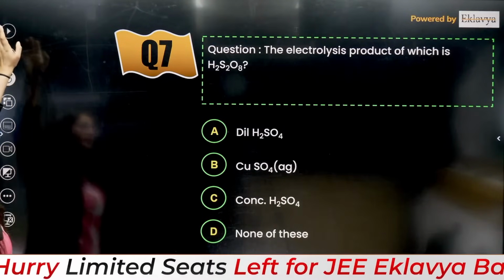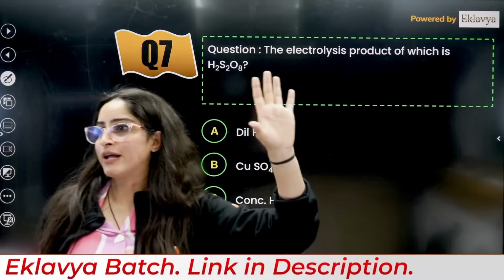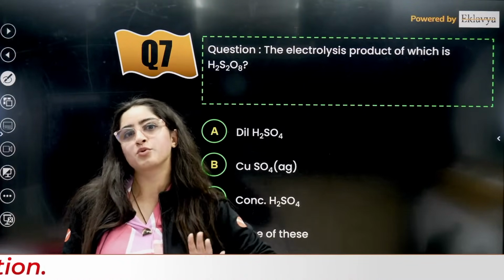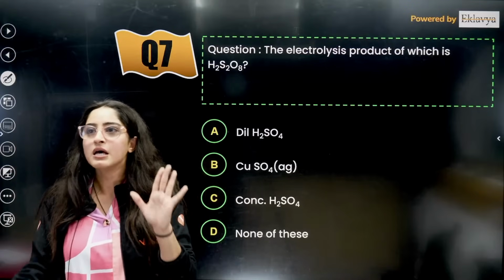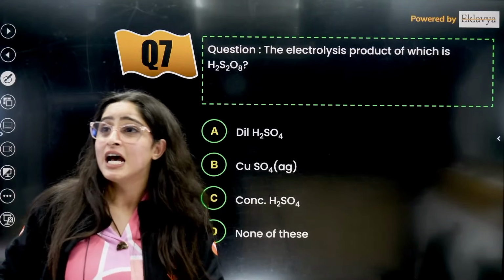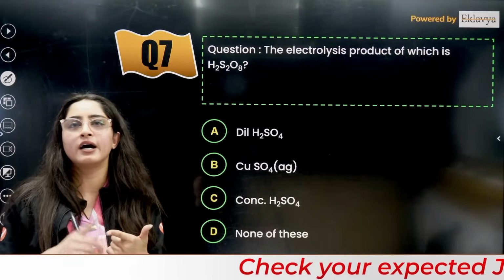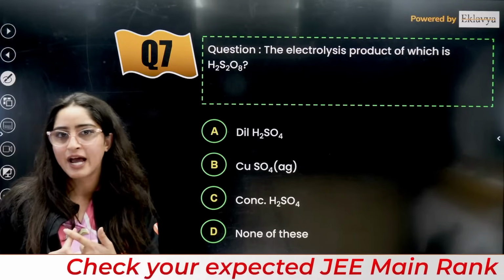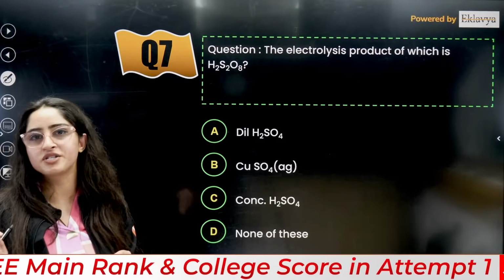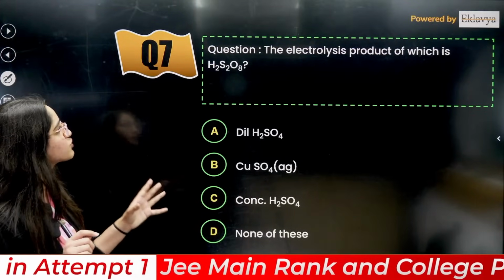Okay. Now next, I would say this is a good question from product of electrolysis. Maybe some students know this question, maybe some students do not. We can't say that this is out of syllabus, right? Have you seen my one shot of electrochemistry and redox reactions? There I have told you they can directly ask you the question from product of electrolysis, right? Okay, so a direct question has been asked.